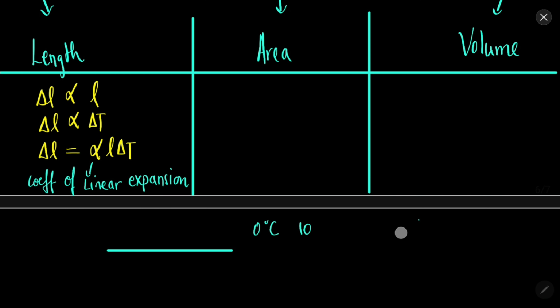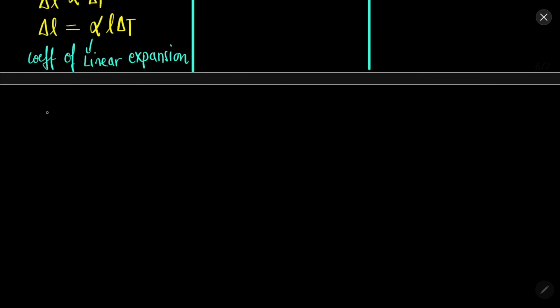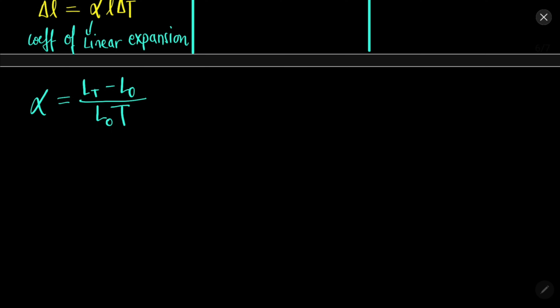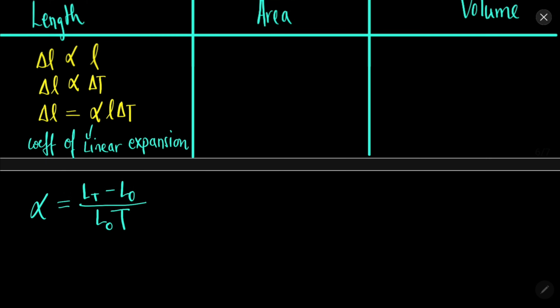So from here you can easily find that alpha equals (L_T minus L0) over L0 into delta T, where T is the temperature. This is the formula for linear expansion. Remember, very simple and very important.